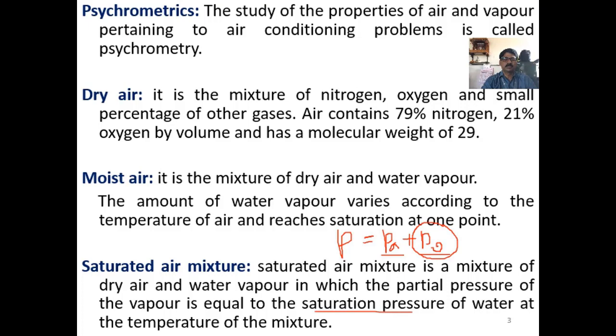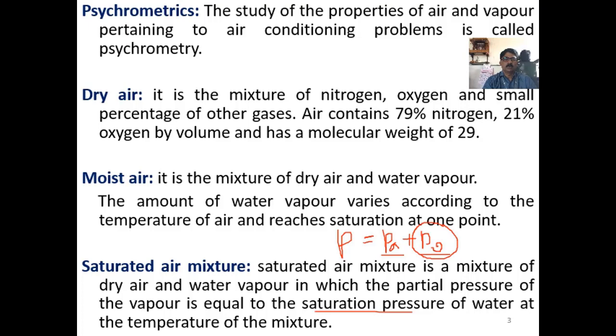Now what is saturation pressure? As all of you studied under the chapter pure substance in the subject basic thermodynamics, for every saturation temperature there is a saturation pressure. That is the pressure or temperature corresponding to which the phase change takes place. Usually what we are talking about here is from liquid to vapor or vapor to liquid.